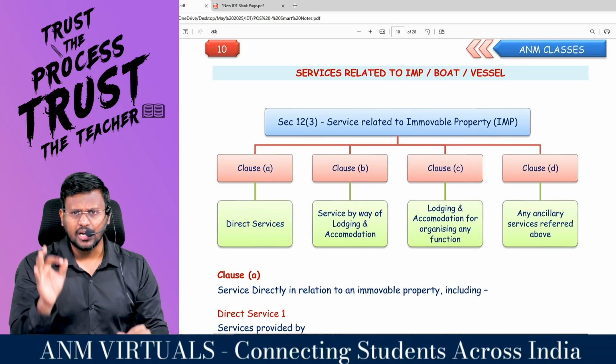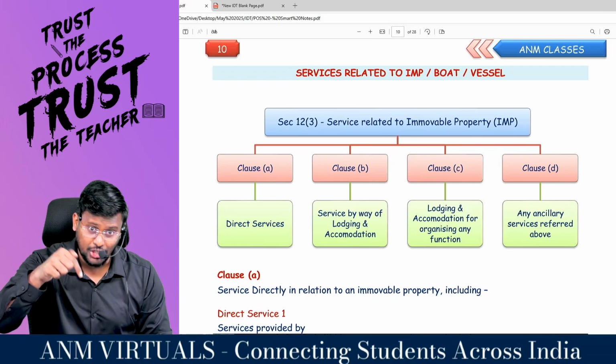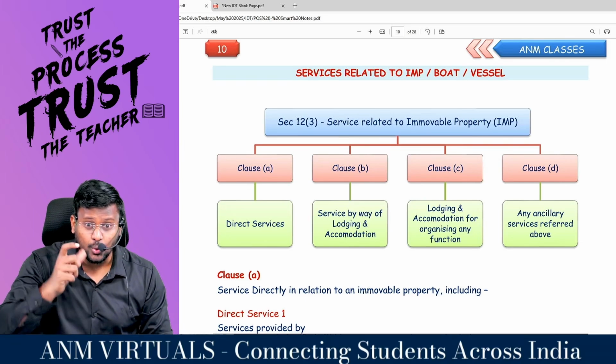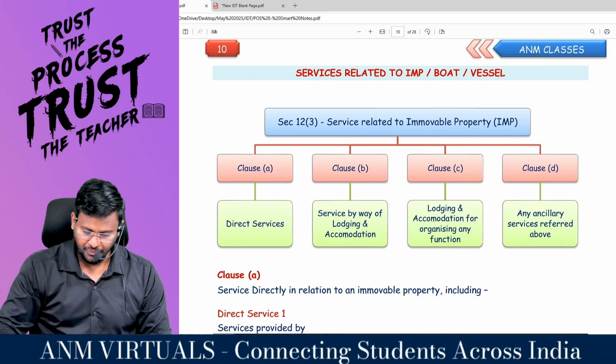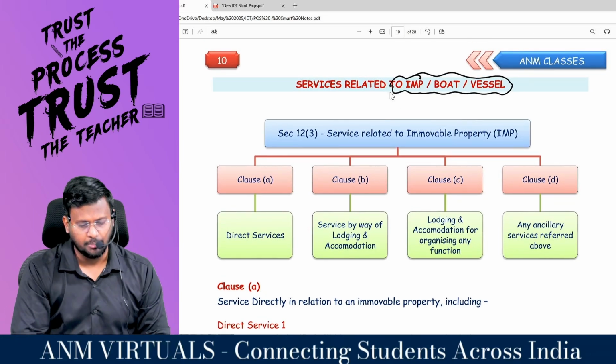So that's it with regard to 12.1, 12.2. What is 12.1? Applicability. First, this section should be applicable. What is 12.2? General provision. That means the service what you have provided should not fall under 12.3 to 12.40. Comfortable. Coming to 12.3, service relating to immovable property, boat or vessel.